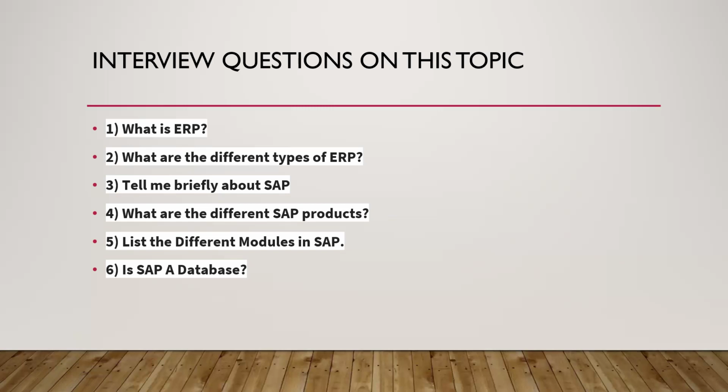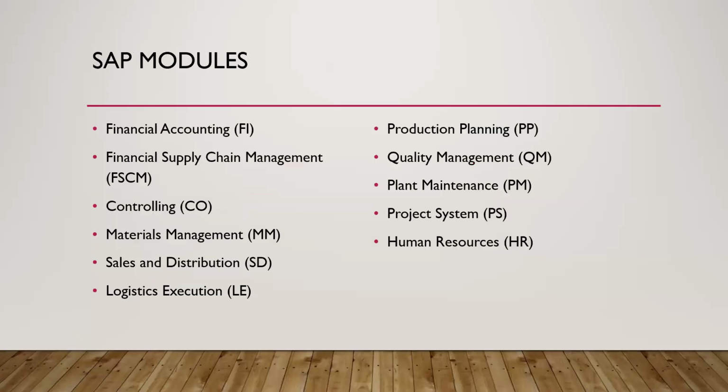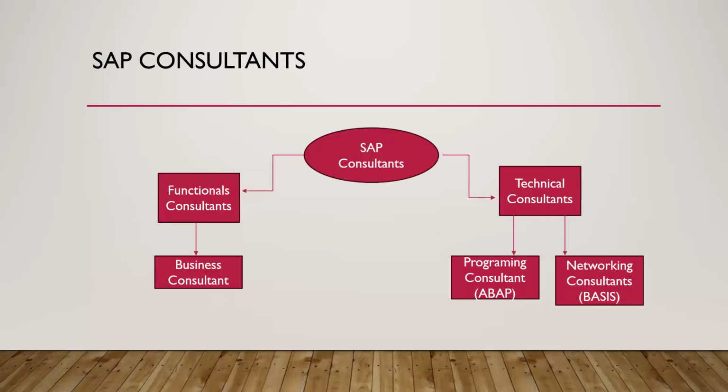Now, what are the different SAP products? In the SAP products, the first launched product was R2, and it was having some difficulties. That's why R3 was launched, and after that R3 is what is used worldwide. Now the next question is, list the different modules in SAP. We have already seen these are the different SAP modules.